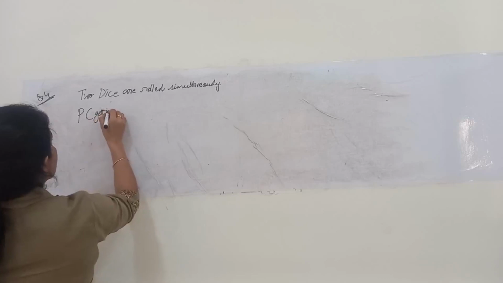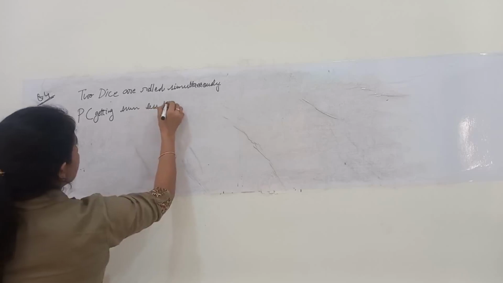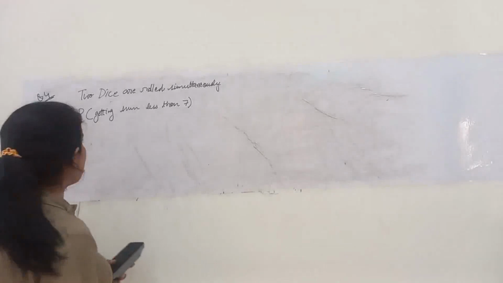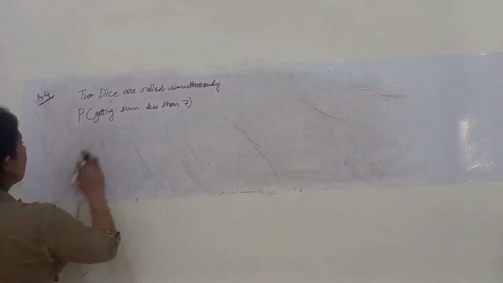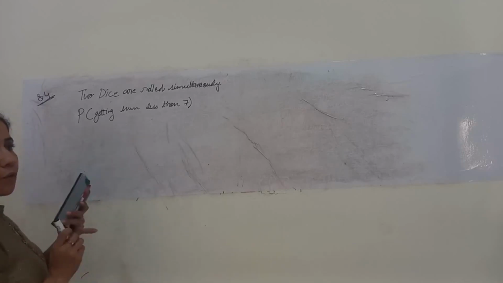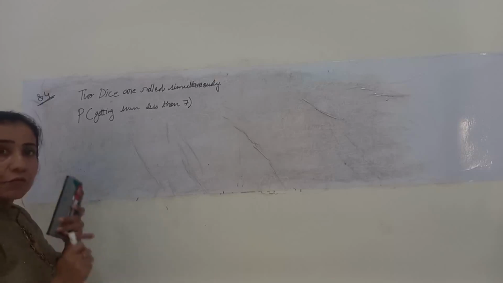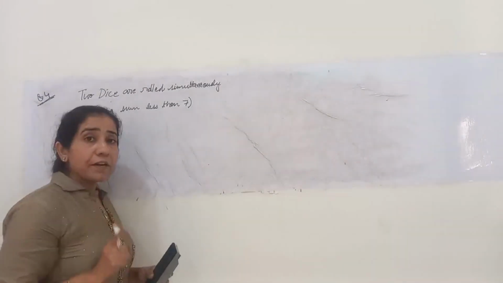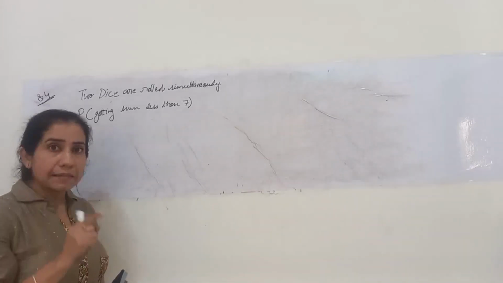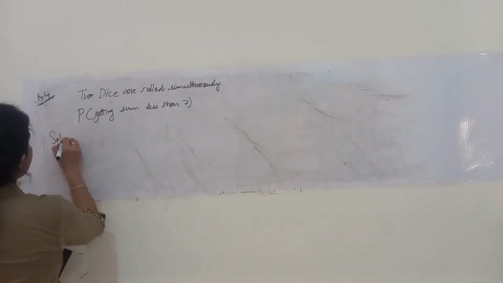Probability of getting a sum less than 7. What will be its probability? So it will be the probability of getting 2 as a sum, plus the probability of getting 3 as a sum, plus the probability of getting 4 as a sum, plus the probability of getting 5 as a sum, plus the probability of getting 6 as a sum. Okay, so I'll start with the solution part.